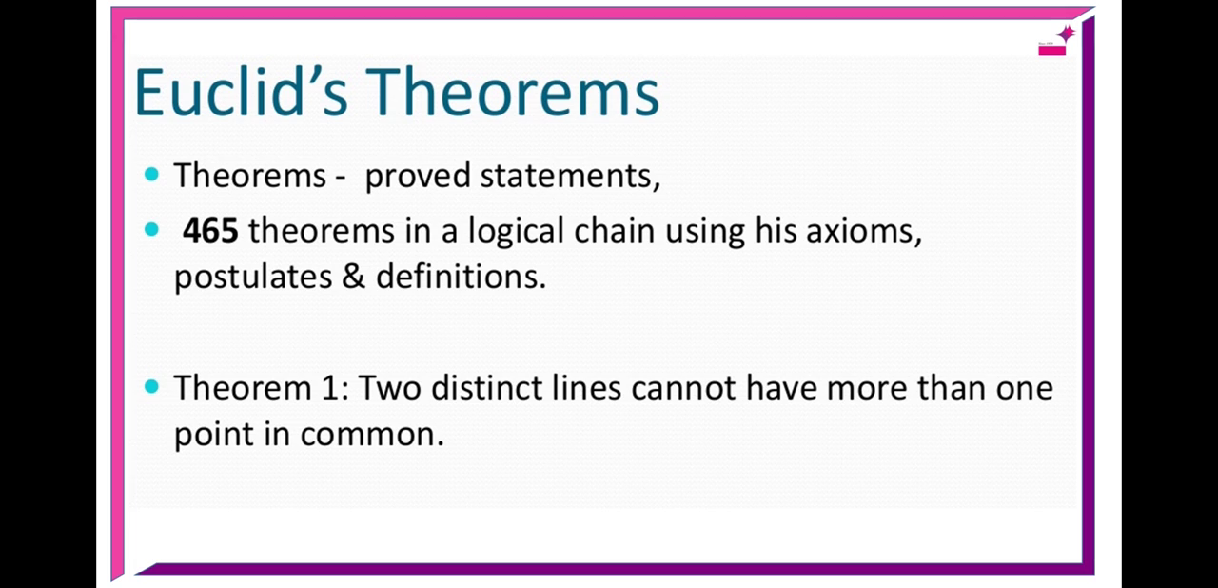Euclid's theorems. According to Euclid, theorems are proved statements. He proved 465 theorems in a logical chain using his axioms, postulates and definitions. One of the theorems I am giving here: two distinct lines cannot have more than one point in common. If two straight lines are not parallel, they will have only one common point between them. That common point is the intersecting point of both lines.